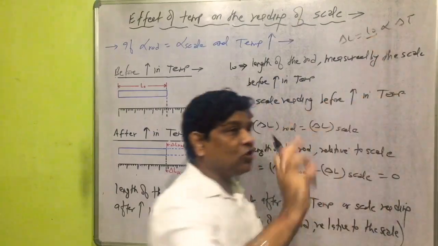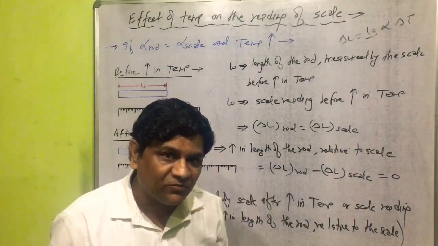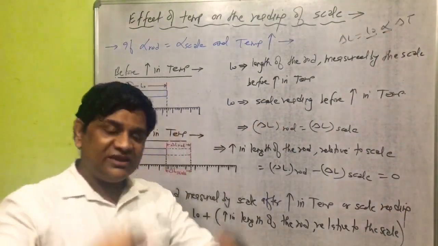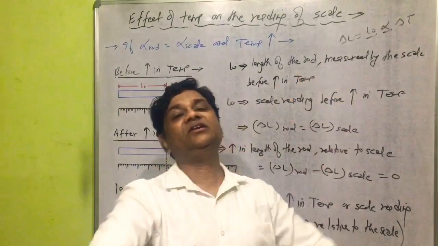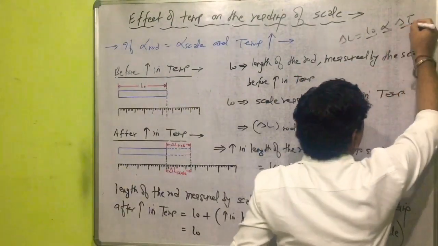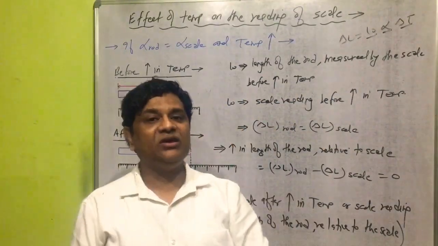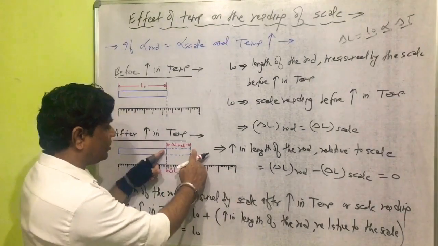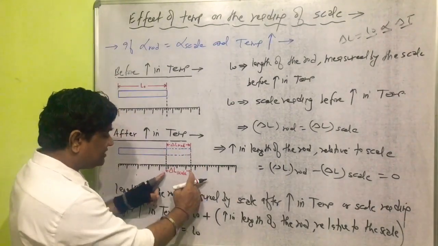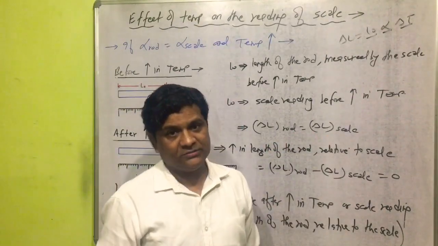You know here, rod and scale both are made of the same material, so alpha will also be the same for both. Yes, rod and scale both are heated to the same temperature, so delta T will also be the same. So it is clear now here, the increase in length of the rod will become equal to the increase in length of that part of the scale.